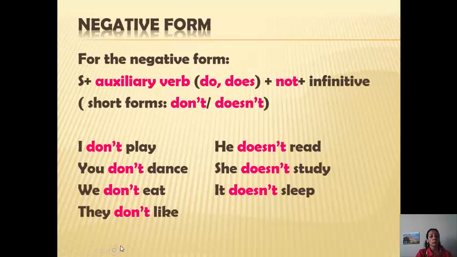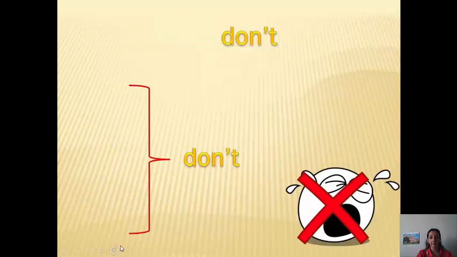So, with the first type of personal pronouns, I, you, we, and they, we put don't plus the infinitive verb. But with the third person pronouns, he, she, and it, we put doesn't and also the infinitive verb.